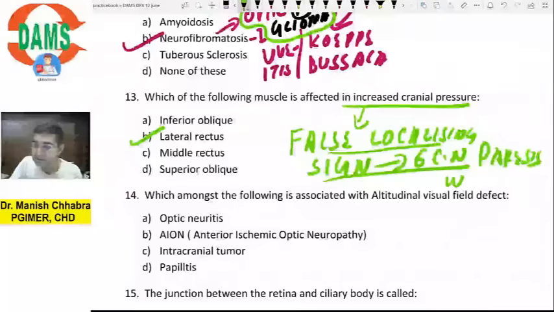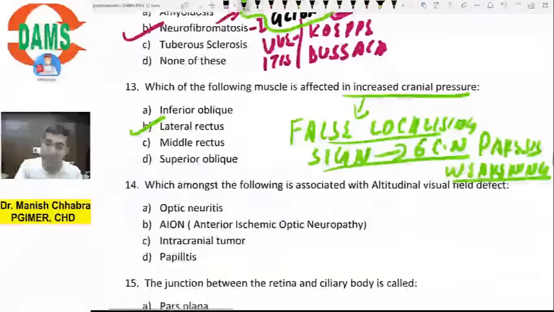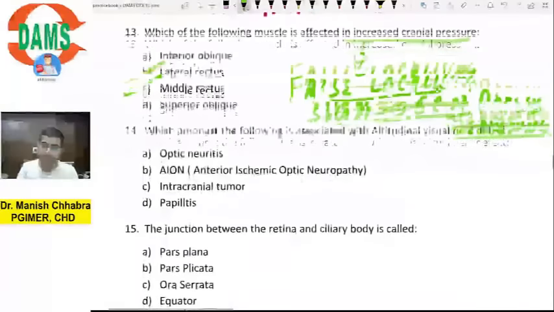Paresis means weakening. Sixth nerve paresis, which is weakening, further leads to lateral rectus palsy. So what is the treatment? You simply decrease the intracranial pressure and lateral rectus will start to function again. So that is your false localizing sign. Done? Okay. Now next question please.